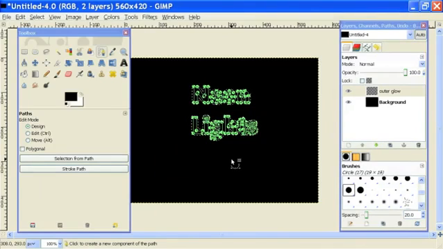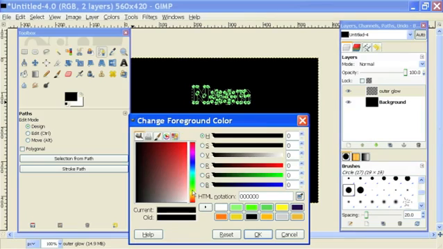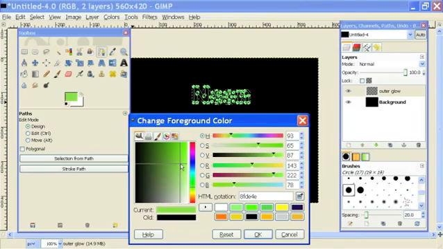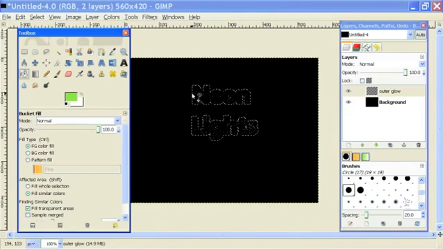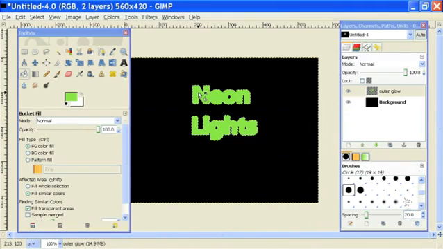And then I'm going to fill that selection with a bright green. I'm going to double-click on my foreground color and select a green here, hit OK. And then click on this Fill Bucket tool and fill in that selection. Then I'm going to deselect this entire thing by hitting Control-Shift-A to deselect that layer.